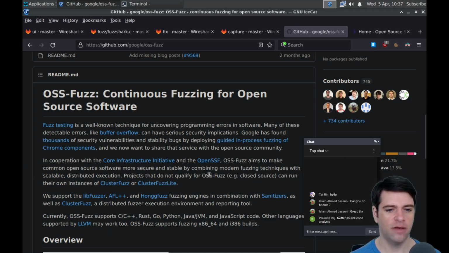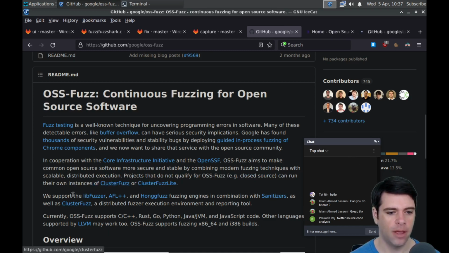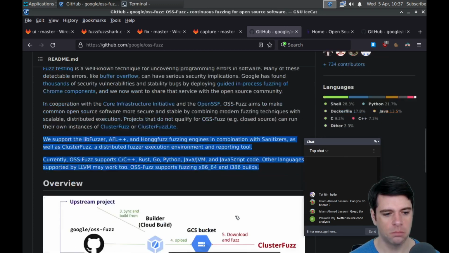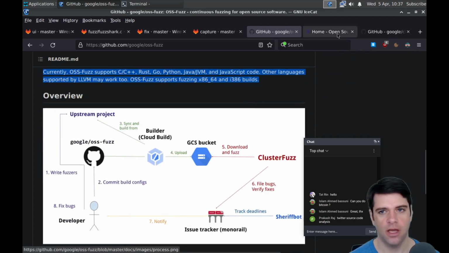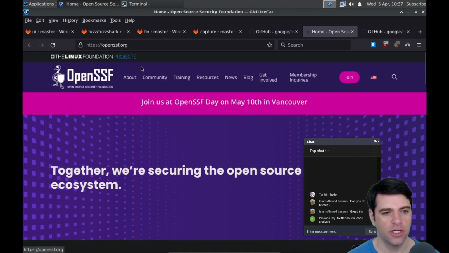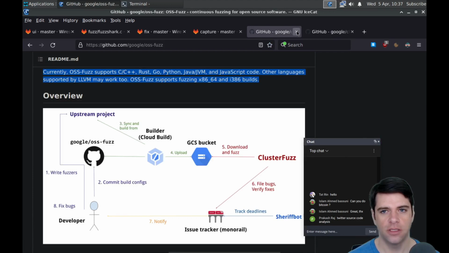Projects that do not qualify for OSS Fuzz, for example, closed source, can run their own instance of Cluster Fuzz and Cluster Fuzz Lite. And we support a couple of fuzzers and some sanitizers and Cluster Fuzz. And we support some languages. I've never heard of this. Open Source Security Foundation. So this is cool, but I'll have to come back to it at some other time.